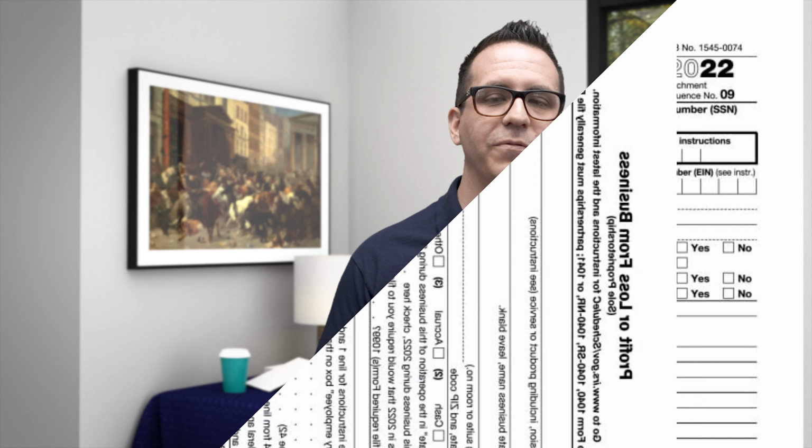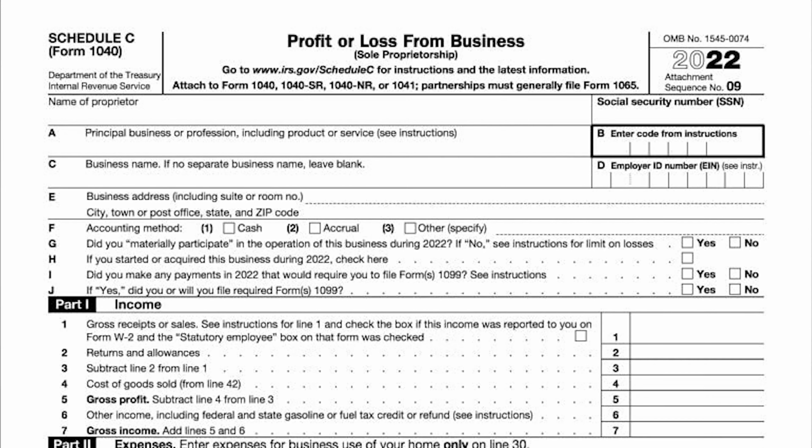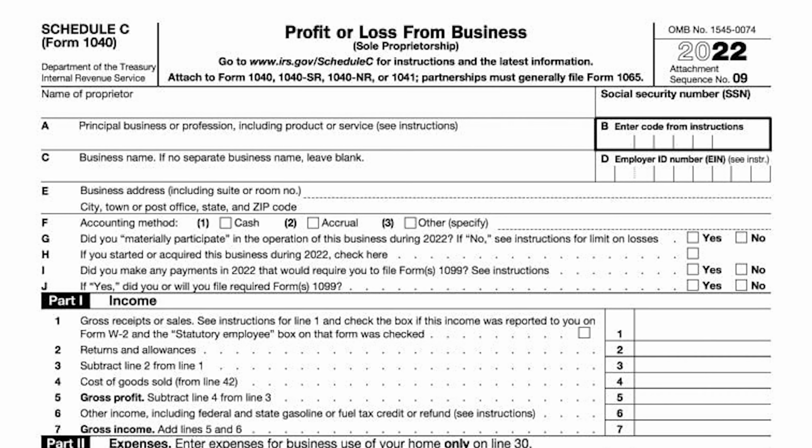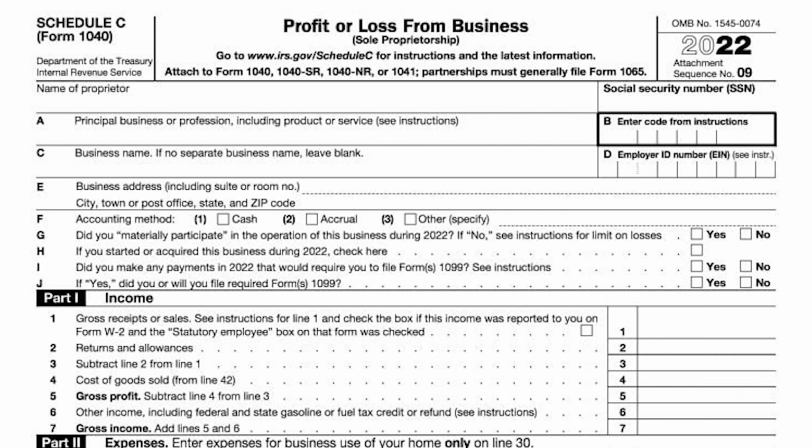When an LLC is taxed as a sole proprietorship, it means the business is considered a single entity for tax purposes, but its income is reported on the owner's personal tax return, Form 1040 Schedule C. In this case, the LLC does not file a separate tax return, and there's no distinction between the business and its owner for tax purposes. This tax classification is only available for a single member LLC, as it's essentially a default classification for those types of LLCs. The owner of a single member LLC reports their business income on their personal taxes and is responsible for paying taxes on that income at their personal tax rate.